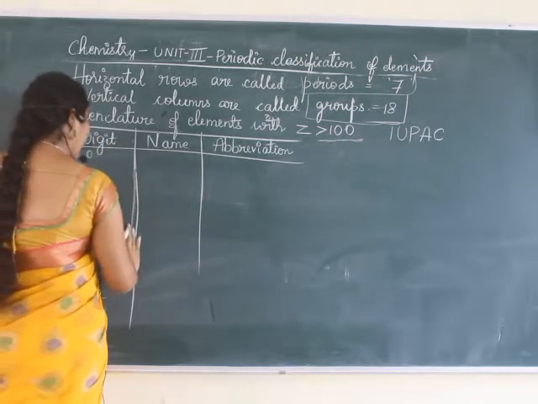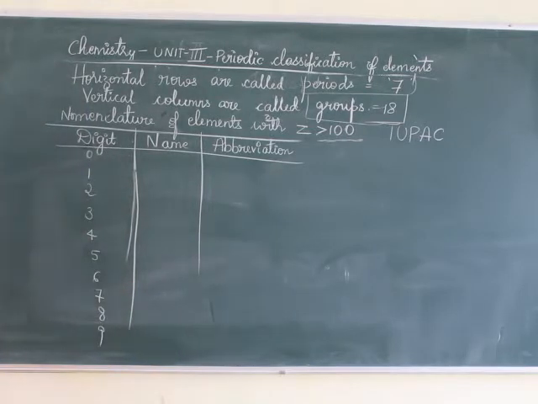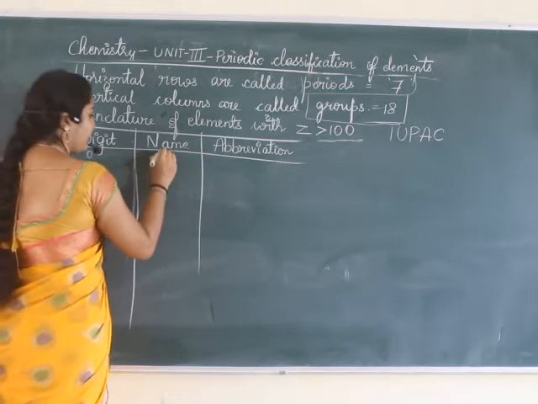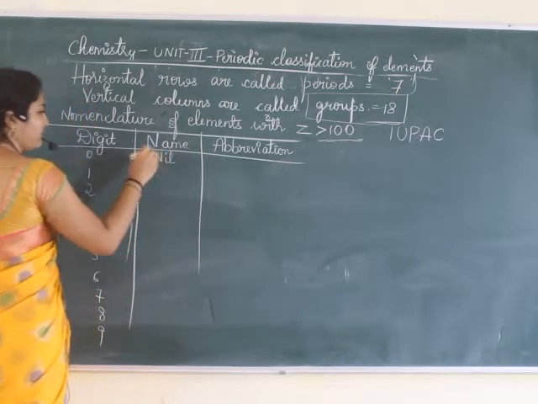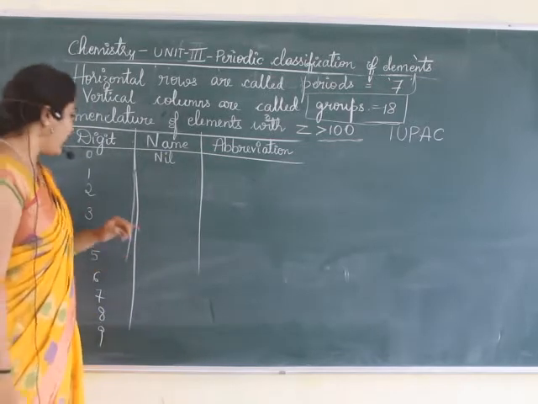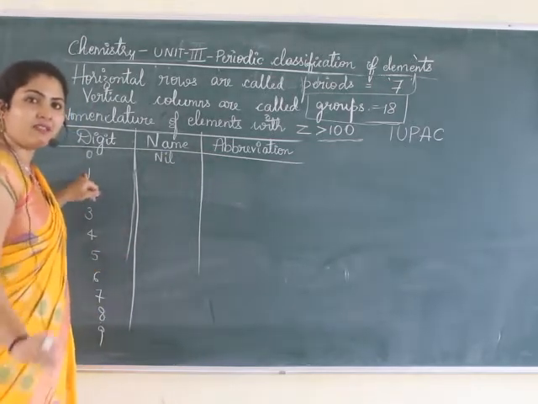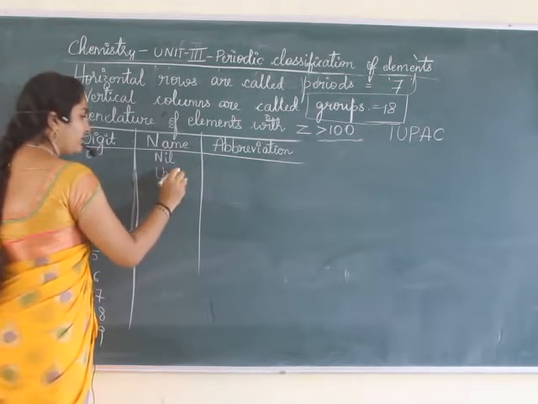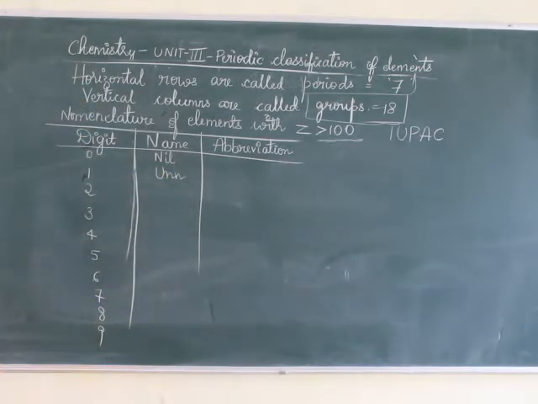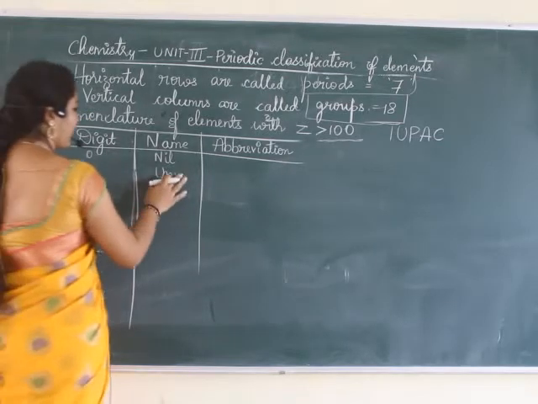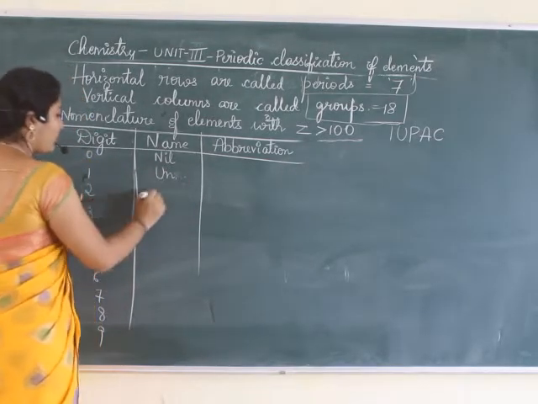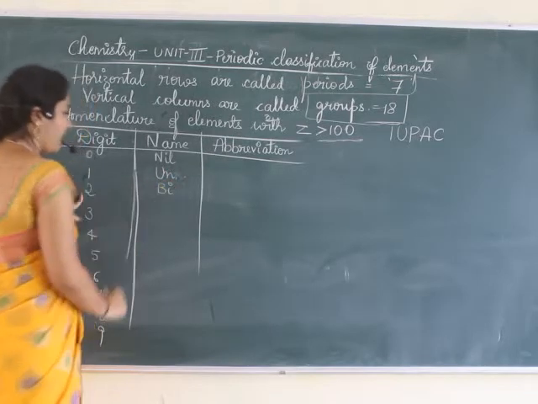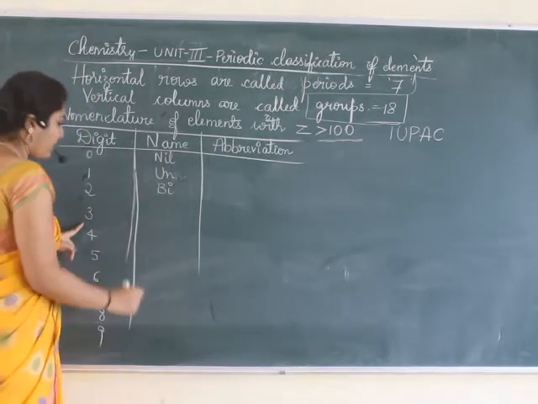What is the name given for these digits? For 0, the name given is nil. Nil means 0. For 1, it is un. For 2, bi. Bi means 2. For 3, tri.